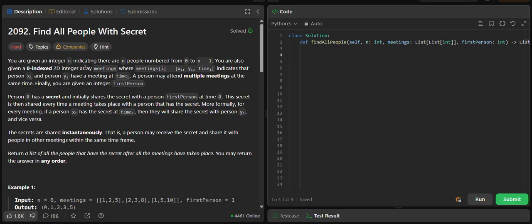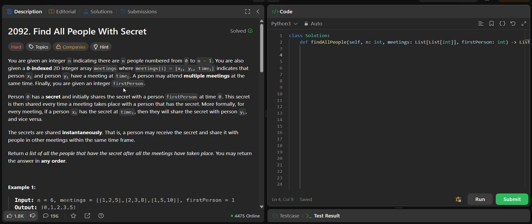You are given an integer n indicating there are n people numbered from 0 to n minus 1. You are also given a 0-indexed 2D integer array meetings where meetings[i] equals [xi, yi, timei] indicates that person xi and person yi have a meeting at time i. A person may attend multiple meetings at the same time.